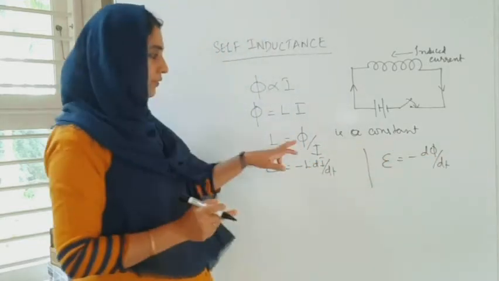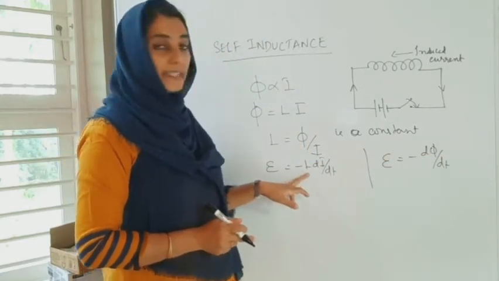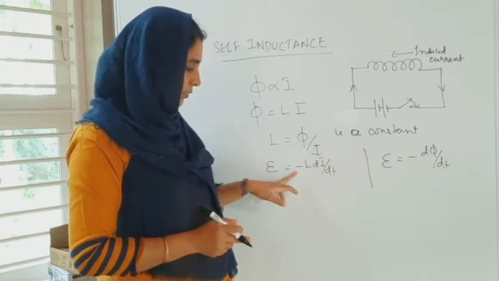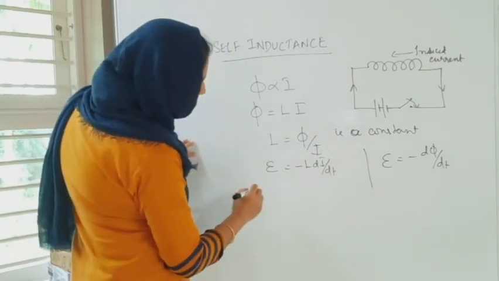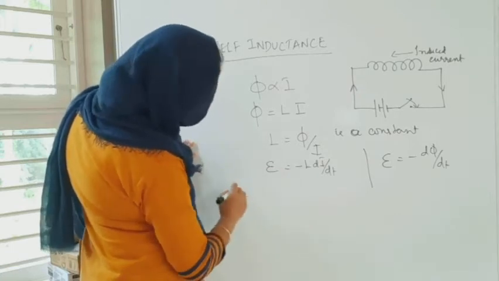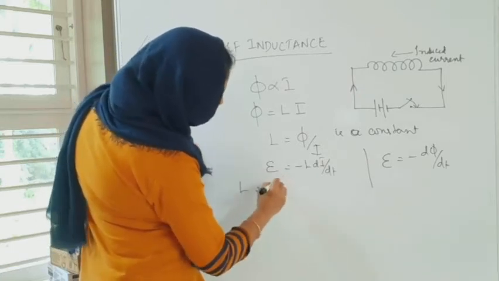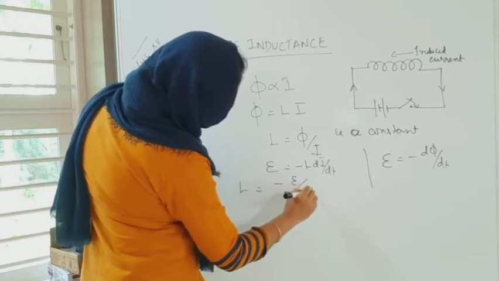Instead of substituting for phi as Li, since L is a constant, it can be taken out, so minus L into di by dt. Or we can also write this as L is equal to minus epsilon divided by di by dt.